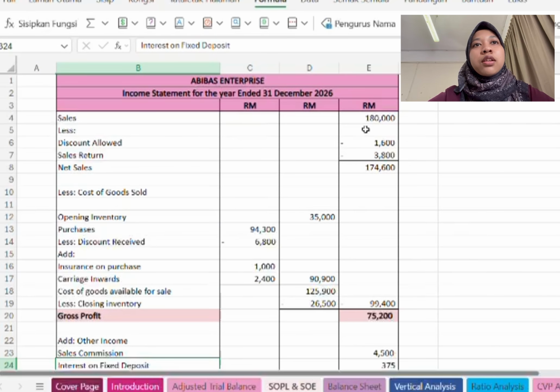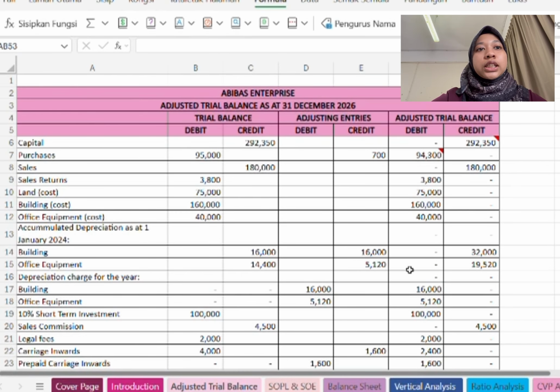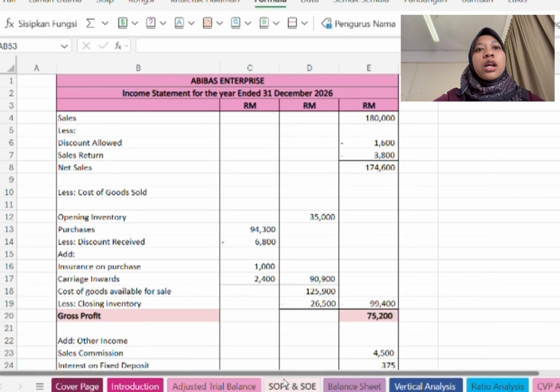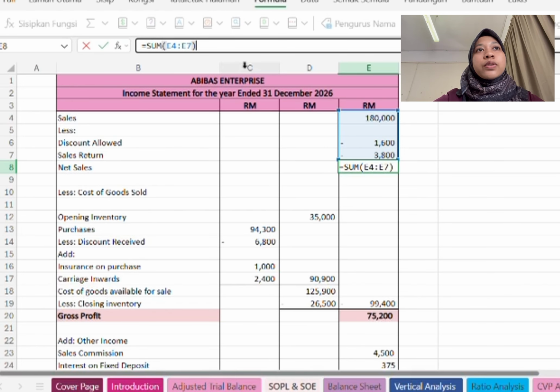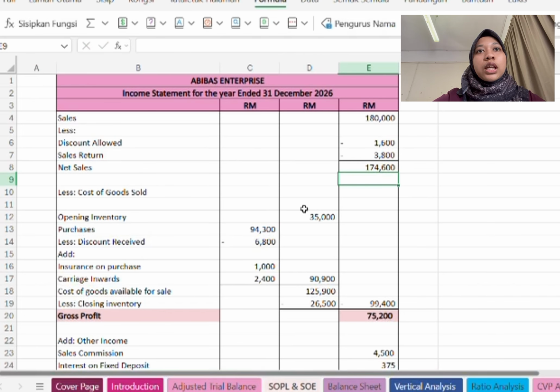My name is Nur Ainsyah Safiya, and I will show you the income statement of Abibas Enterprise. First, we get the values from the adjusted trial balance that we have done here. The value of net sales we get using the SUM formula to add the values from E4 to E7, and the same goes here.